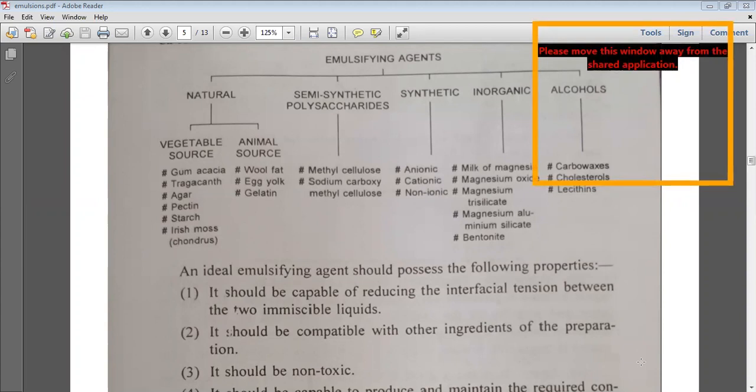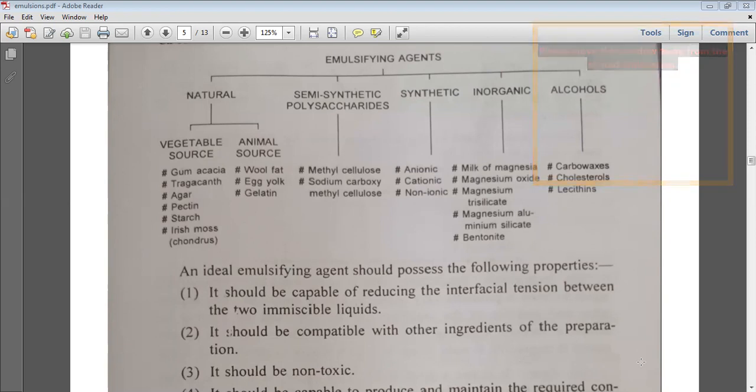emulsifying agents, they are classified as natural emulsifying agents, semi-synthetic emulsifying agents, synthetic, inorganic, and alcohols. The natural emulsifying agents include gum acacia, tragacanth, agar, pectin, starch, and Irish moss. From the animal source, they are wool fat, egg yolk, and gelatin.